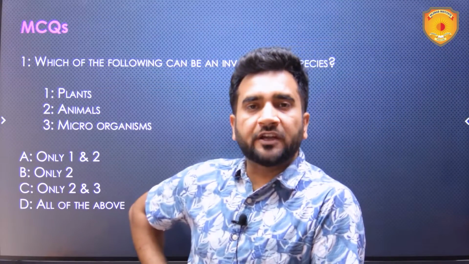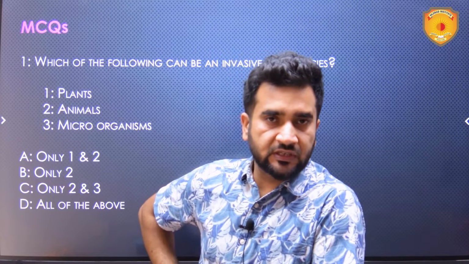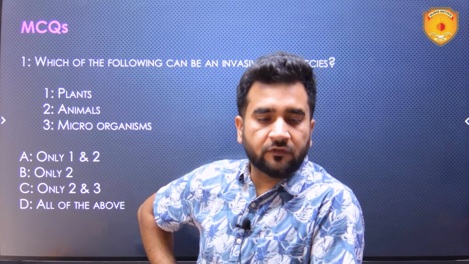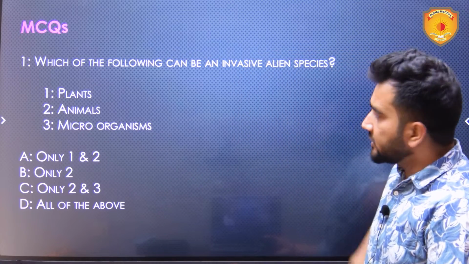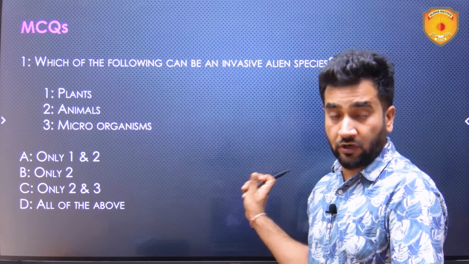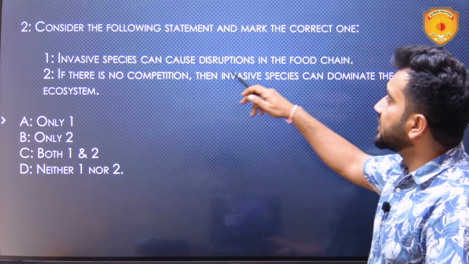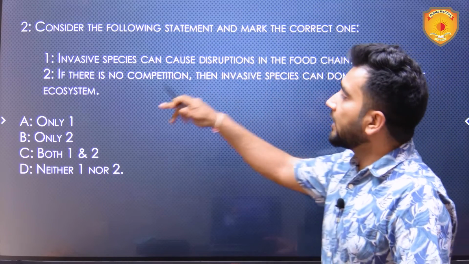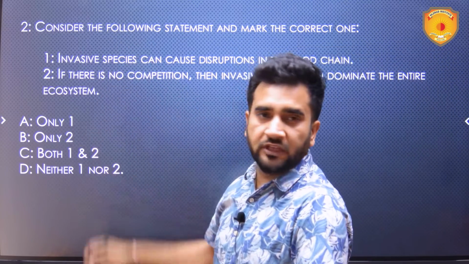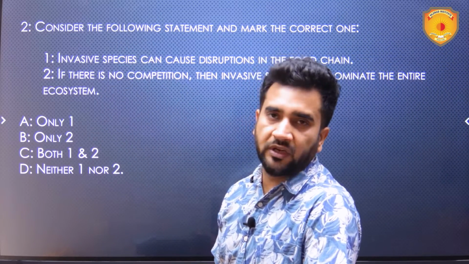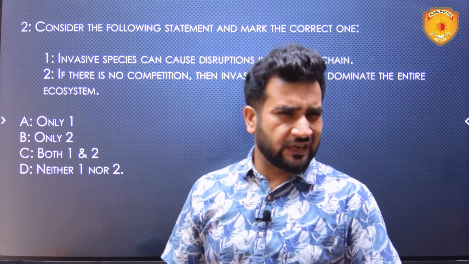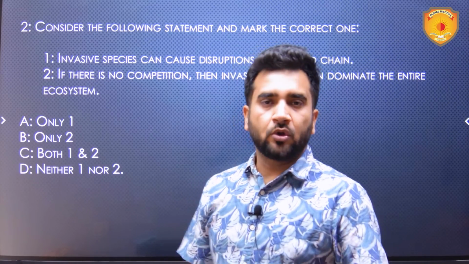Now, I hope you've understood what invasive alien species are, and now the MCQs with respect to invasive alien species. First is, which of the following can be an invasive alien species? Plants, animals, microorganisms. Very simple question it is, I think, because I've talked about it as well. Second is, invasive species can cause disruptions in food chain. If there is no competition, then invasive species can dominate the entire ecosystem. Again, out of these two, you have to answer which statement is correct. And this topic was relatively easy, so the MCQs also will be easy.